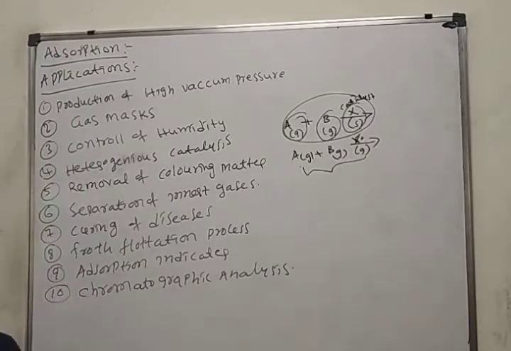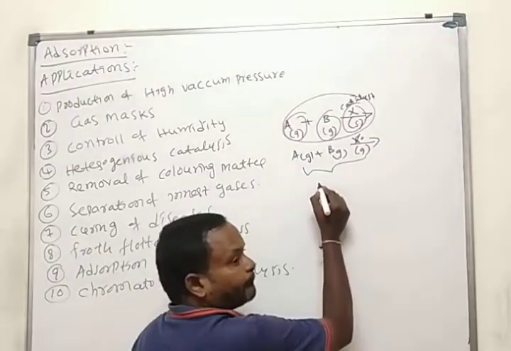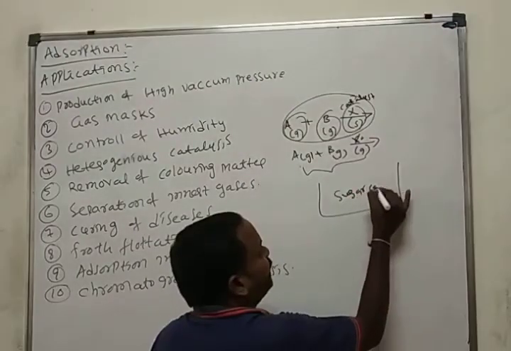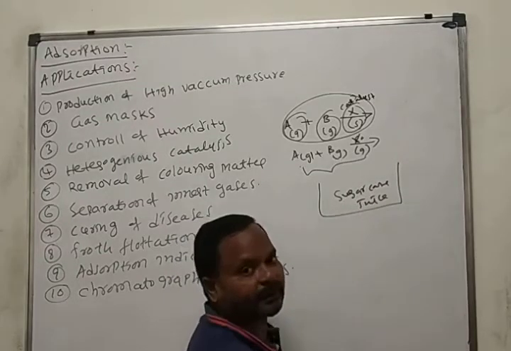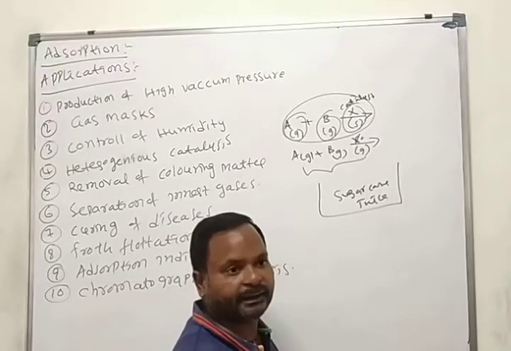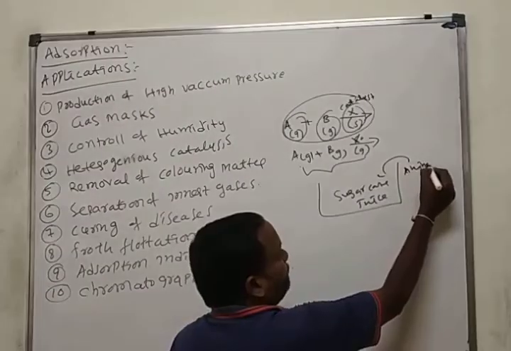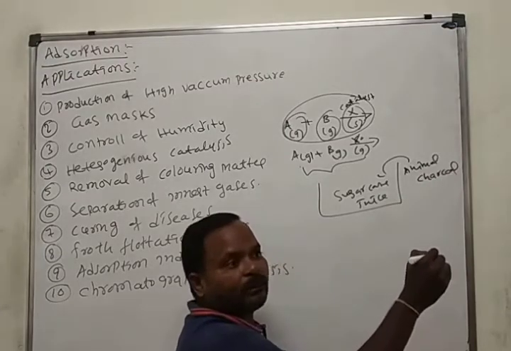Removal of coloring matter. Here you take sugarcane juice. What is the color of sugarcane juice? Already I said brownish green or greenish brown. If you add animal charcoal, what happens?